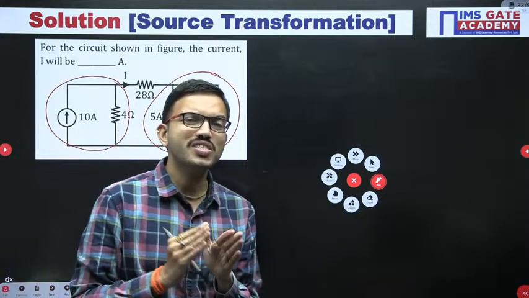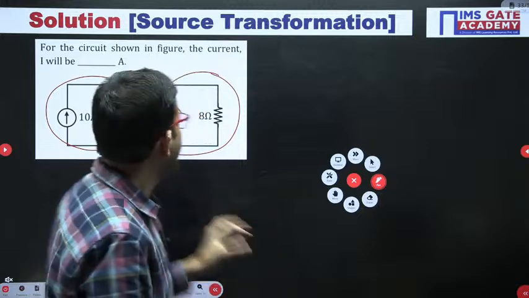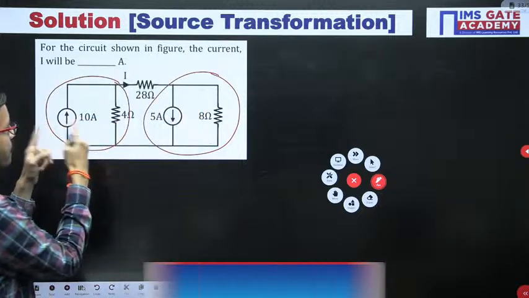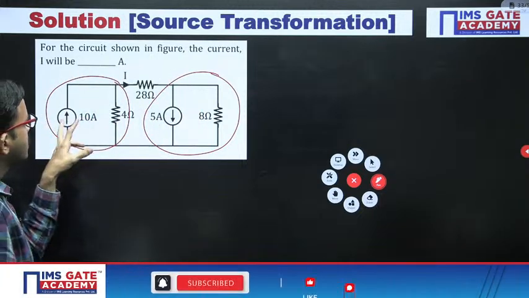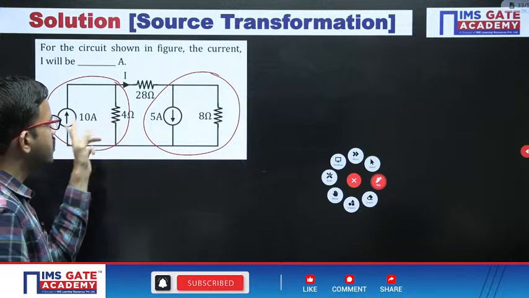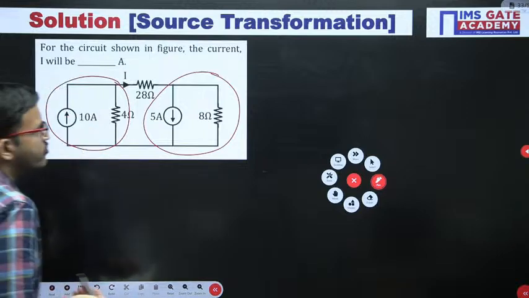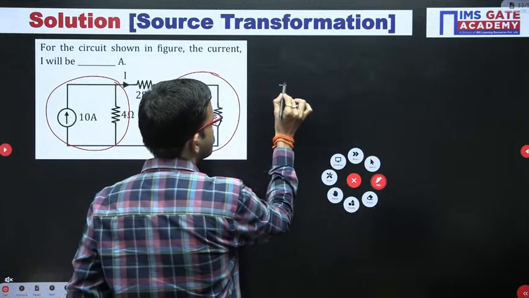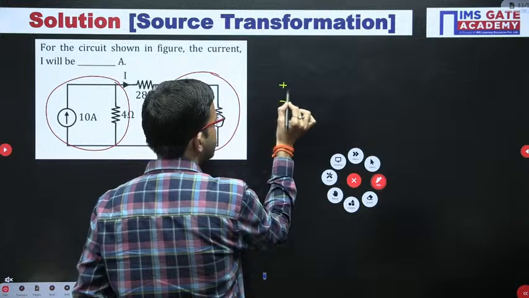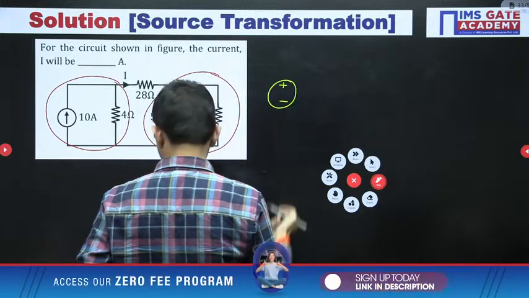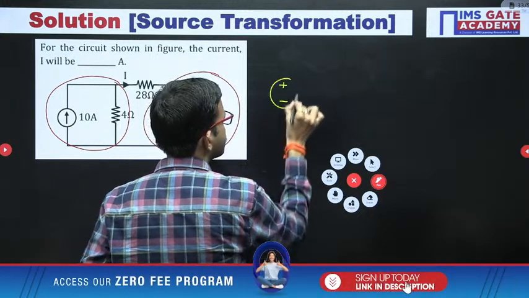Now, in the practical voltage source, you are having what? A voltage source in series with resistor, right? That voltage source value you can get by multiplying the current source value and the resistor value, that's all. Here 10 into 4, that is nothing but 40. So here the voltage polarities you will be having like this, plus minus 40.